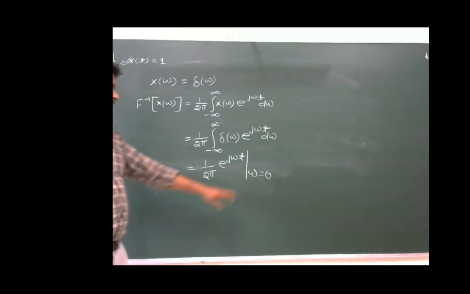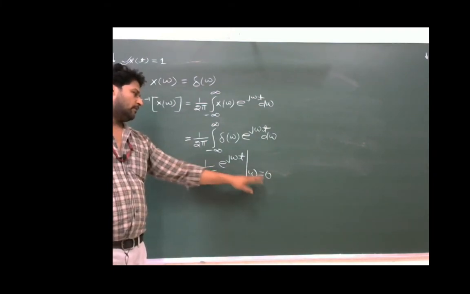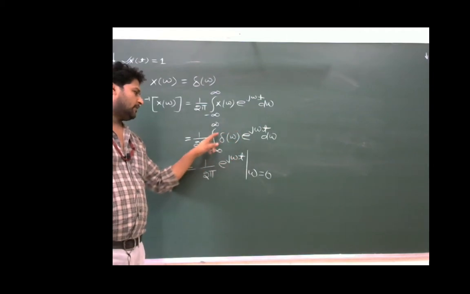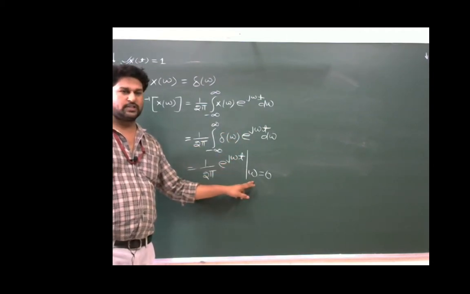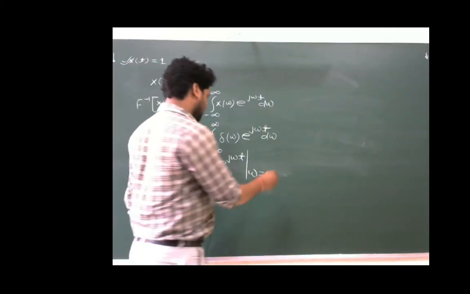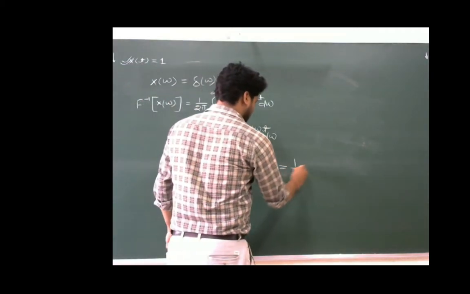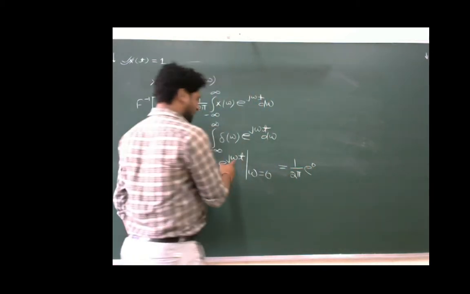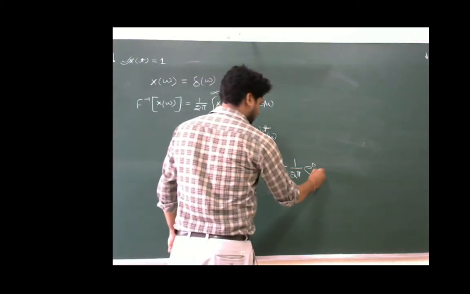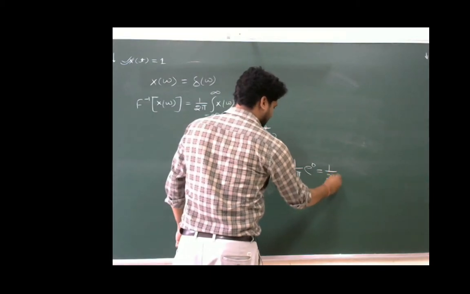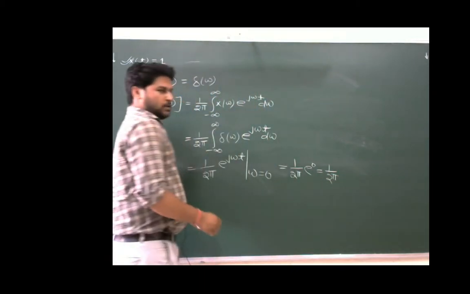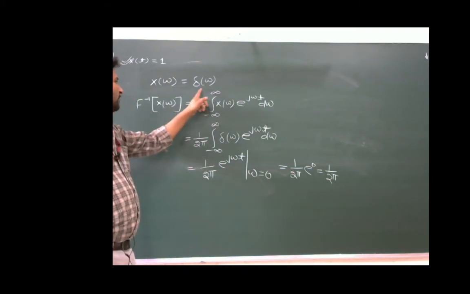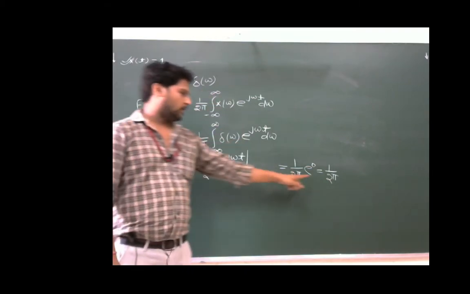Only at omega equal to 0 we will find the value of this function, because this delta(omega) will exist only for omega is equal to 0, and now this integration will become 1 upon 2 pi into e power 0. In place of omega I will put 0 here, and this will become 1 upon 2 pi. It means that the inverse Fourier transform of delta(omega) is equal to 1 upon 2 pi.